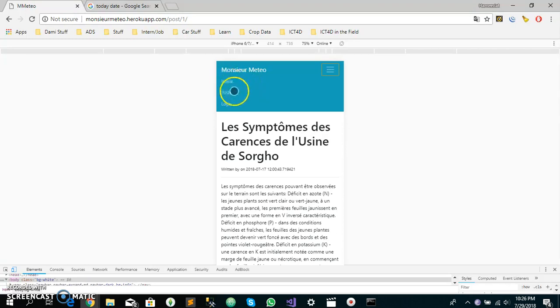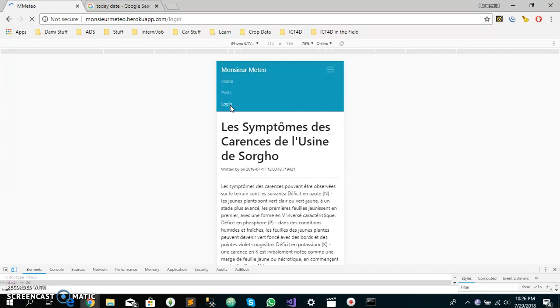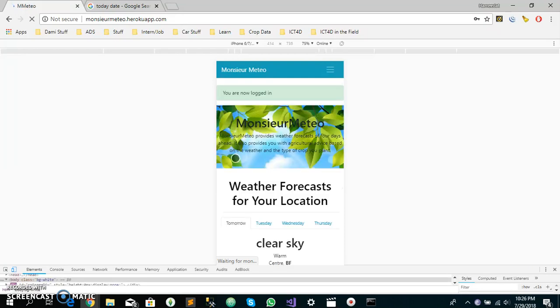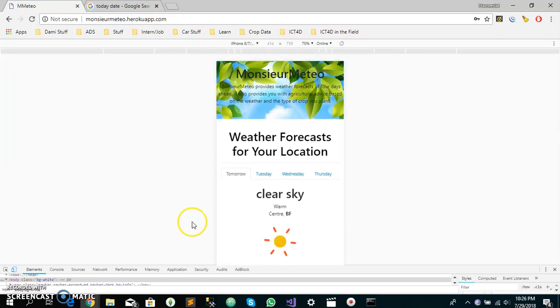In order to add new posts and also add new weather information, the admin user has the option to log into the system.